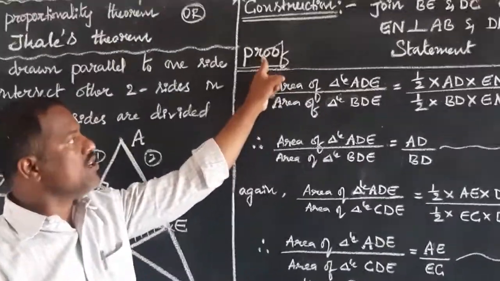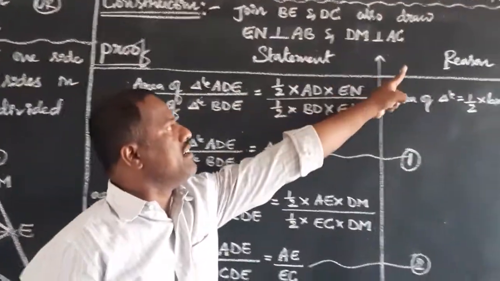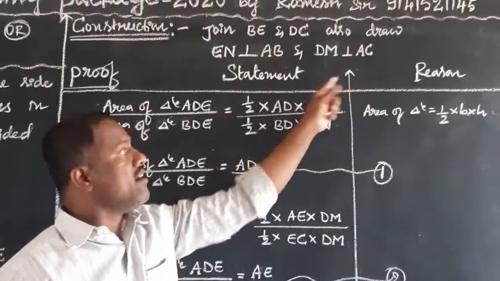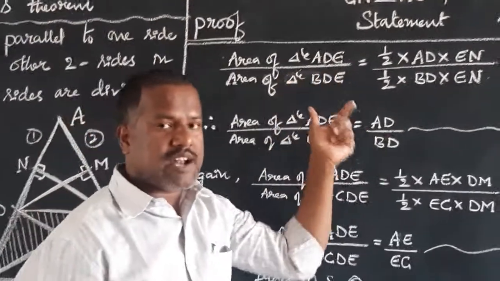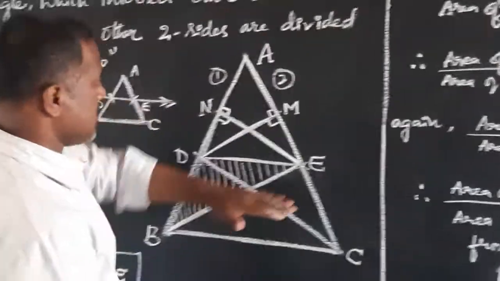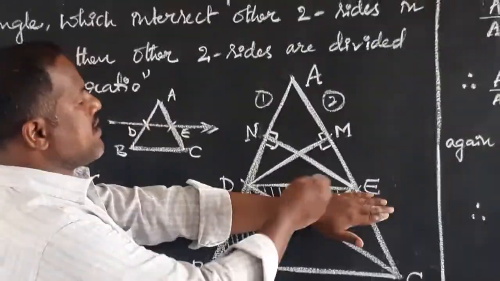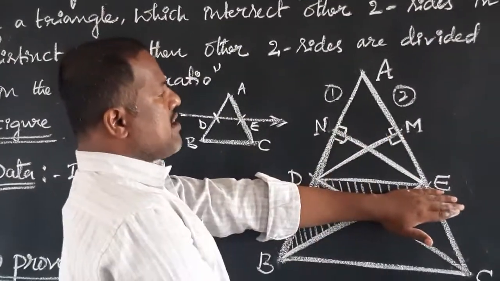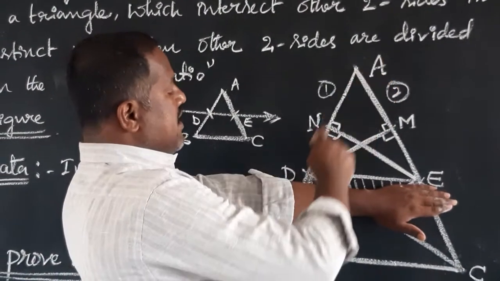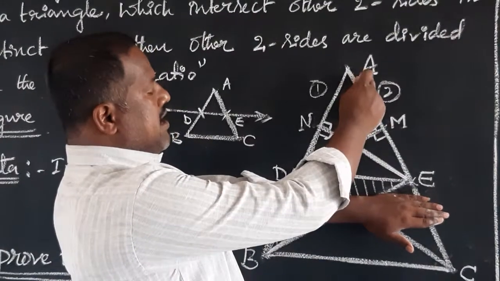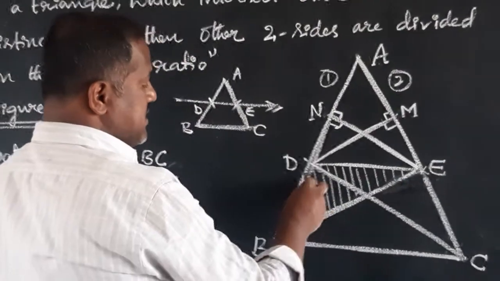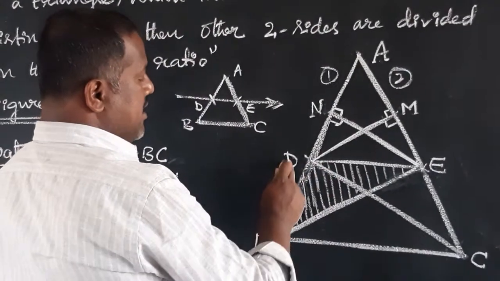So as we know, proof has statement and reason. Under proof, we should take two triangles. The upper triangle. What is the upper triangle? ADE. Divided by what is your shaded triangle? BDE.